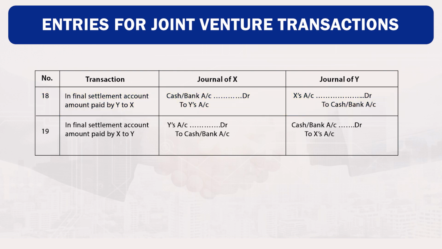Transaction number 19: in the final settlement, balance amount paid by X to Y. In the books of X, Y account debited to cash or bank account credited. In the books of Y, cash or bank account debited to X account credited.